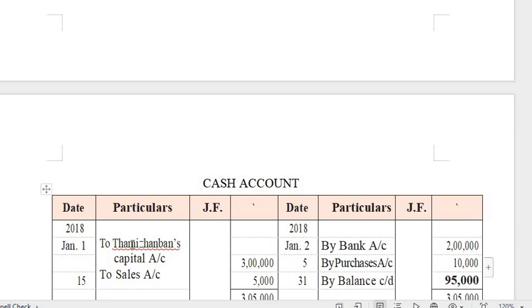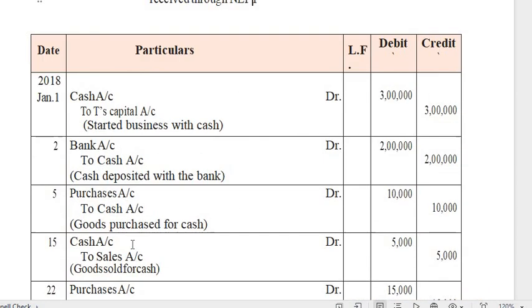You can't write cash again in the cash account. So what you have to write is the opposite account in the journal entry. Cash account debit to T's capital. Cash is debited, so on the debit side or left hand side, which are one and the same, you have to write not cash, but T's capital.